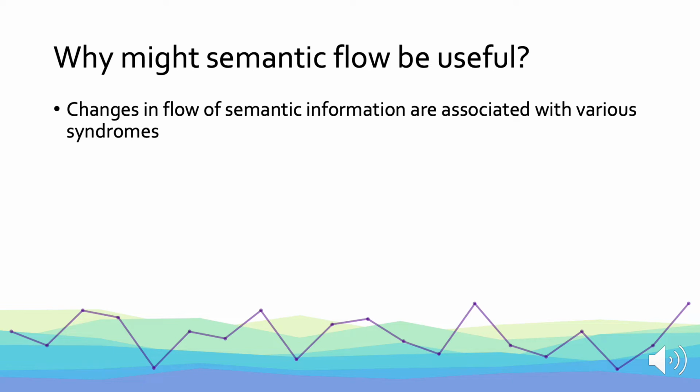Now, why might we be interested in this? Well, as someone in a clinical speech pathology department, I'm interested in this because I care about language abnormalities in people with atypical language, like individuals with aphasia or schizophrenia. And it turns out that the flow of semantic information is compromised in some syndromes. In typical speech, we tend to stay relatively constrained to one topic and then slowly transfer to different topics.